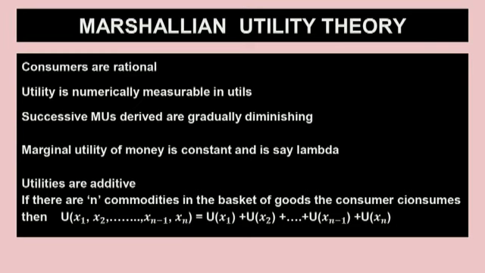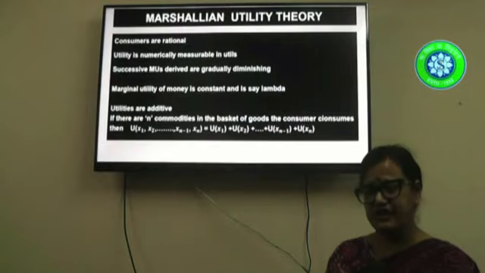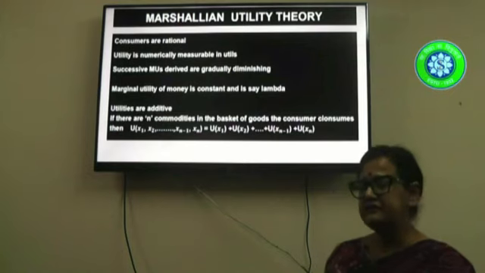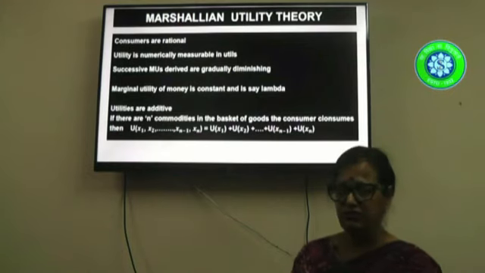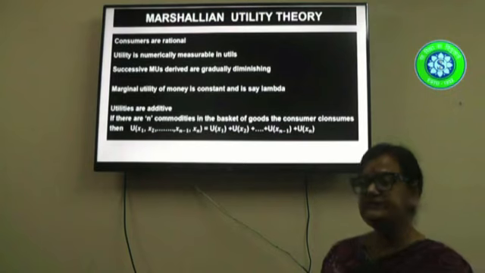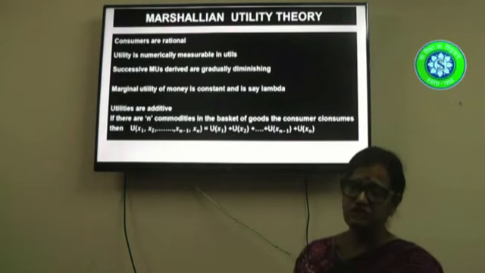Another assumption is that the marginal utility of money is constant. It is measured by lambda according to this theory. Now, what is the marginal utility of money? It is the additional utility that is derived by spending, say, an additional rupee or a dollar. And this is assumed to be constant in Marshall's theory.